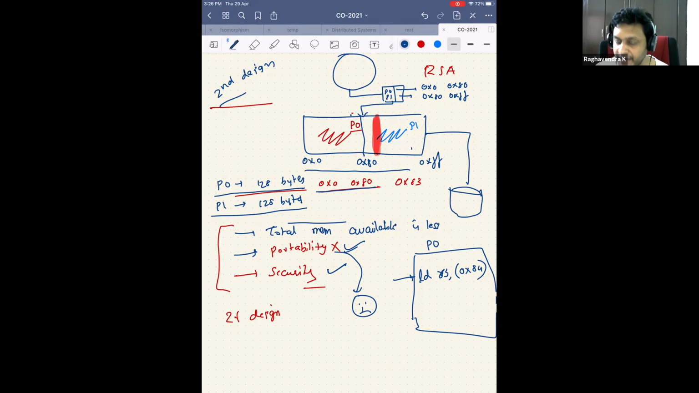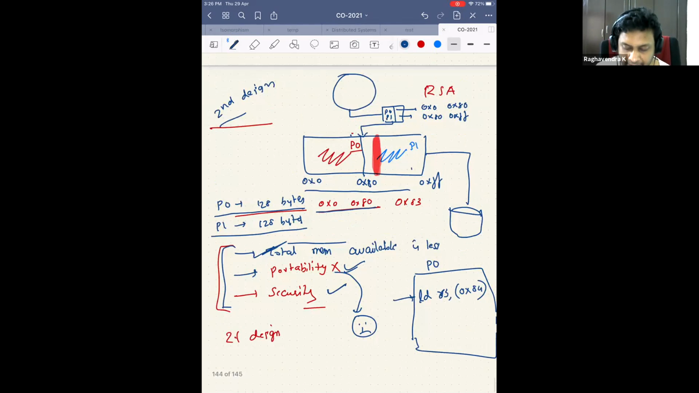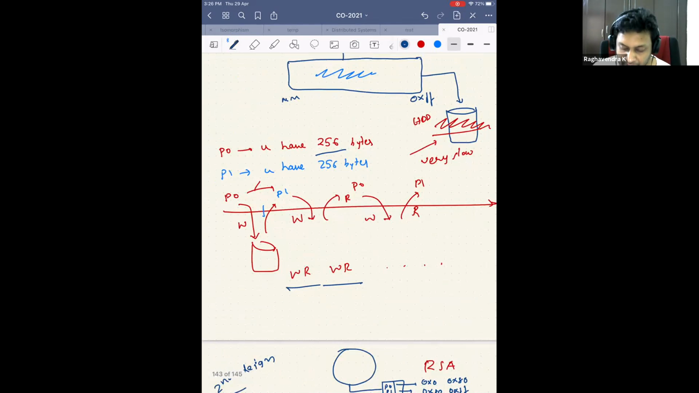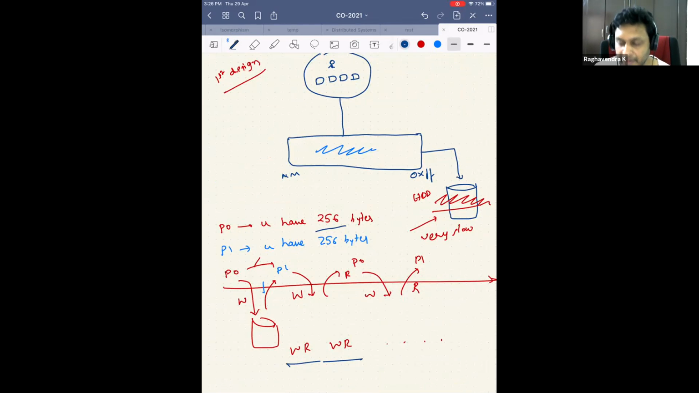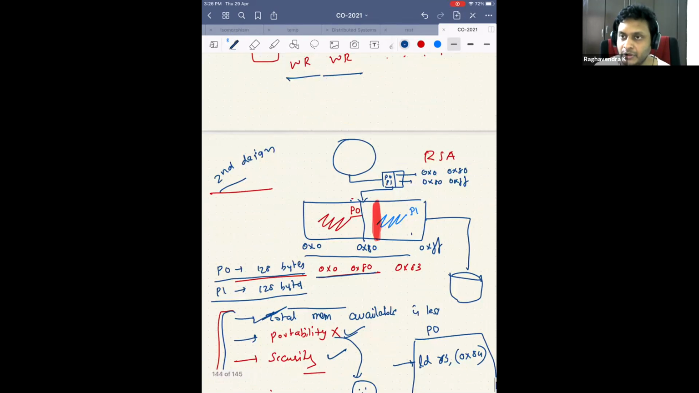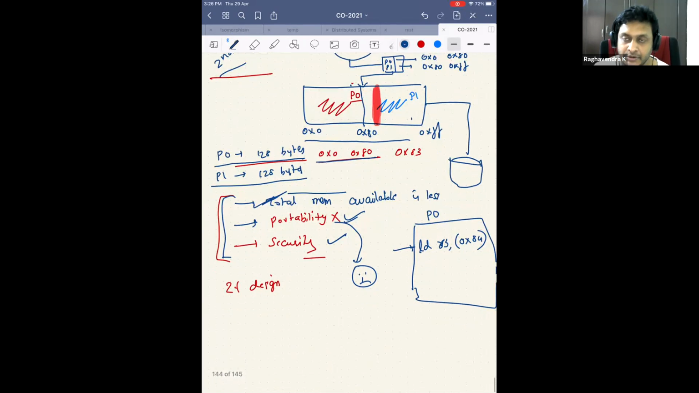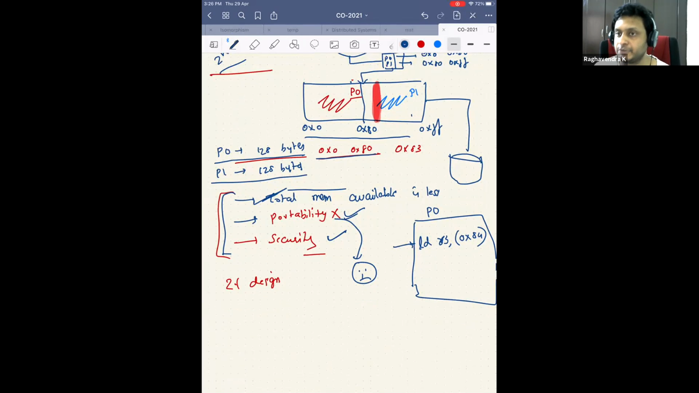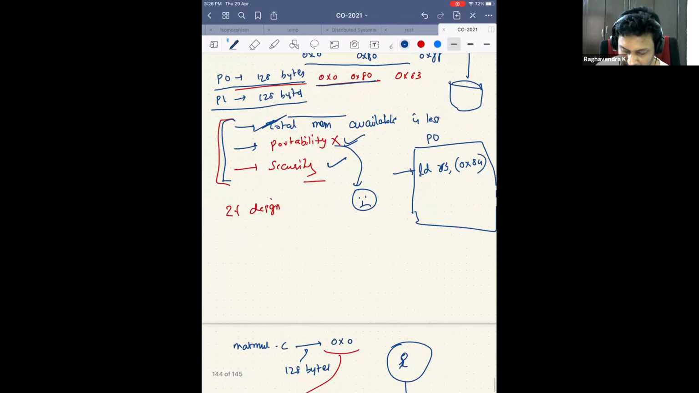So you want to have one hammer which solves these three problems completely without me worrying about anything else. Individually, I can come up with one of the solutions. Like if I want to solve the problem of total memory available being less, I can go to design one. But design one is slow. In design one, there is no issue with security, no issue of any other sort, but it is pretty slow. So now I want to have a hammer which solves portability, which solves security, which solves total memory available, and is not slow. So let's see what the solution is.